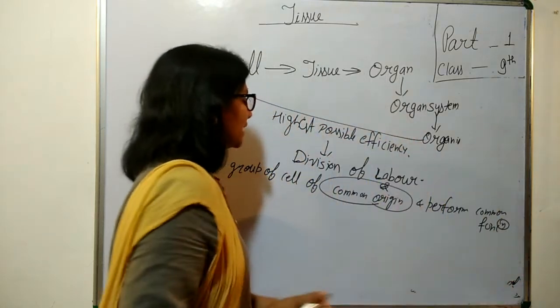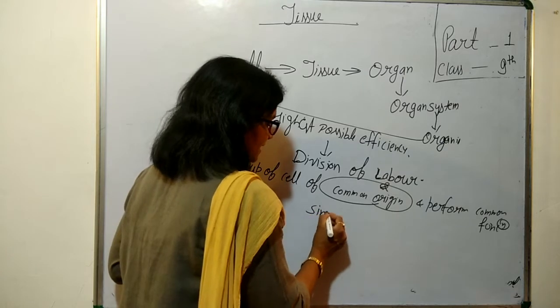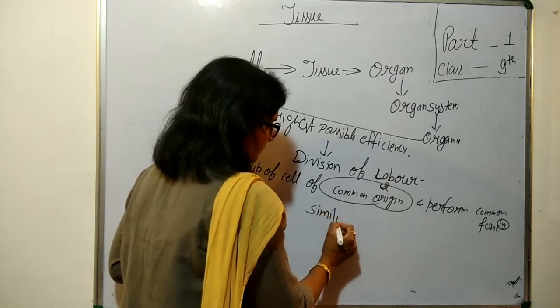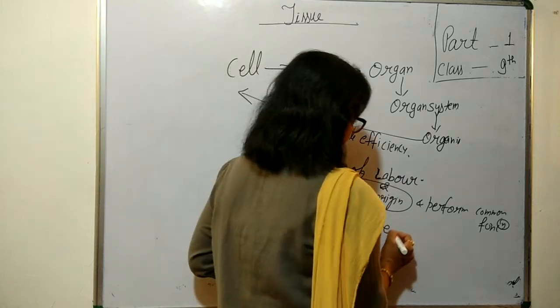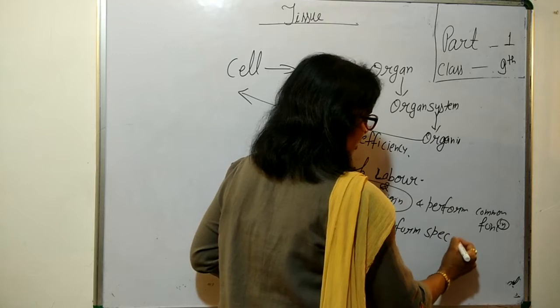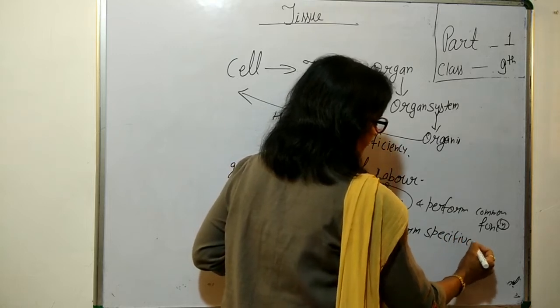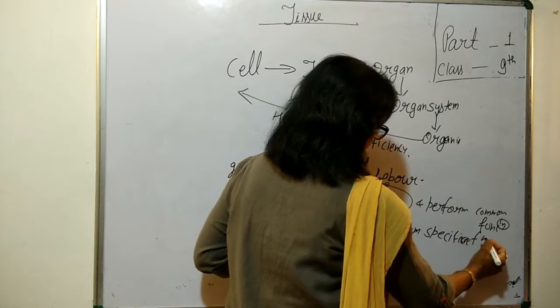Or in a simpler way we can say that it is a group of cells of similar structure to perform a specific or particular function.